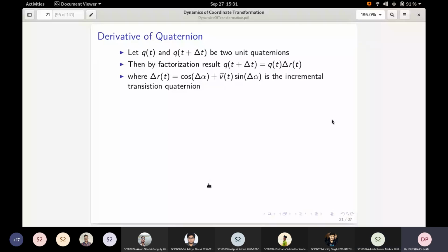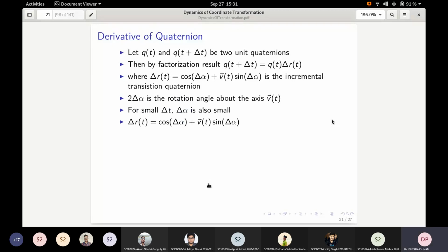Yes, sir, in terms of the body rates. So the instantaneous axis of rotation is v of t in this particular case, and then the angle of rotation is 2 times delta alpha. Since for delta t, as delta t tends to 0, these quantities delta alpha are also small, therefore cosine of delta alpha and sine of delta alpha can be approximated.